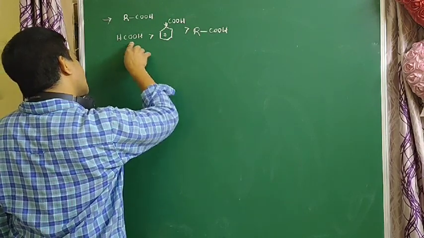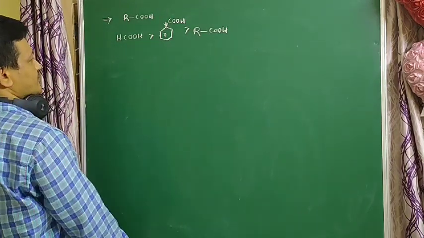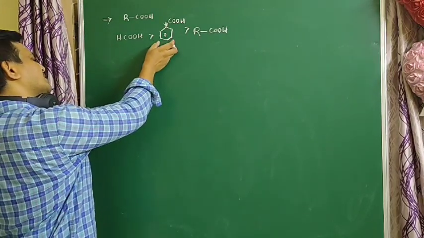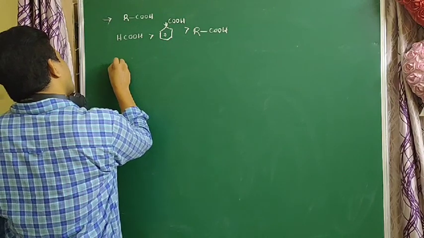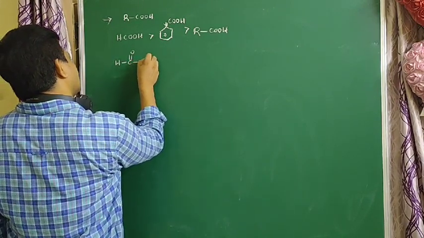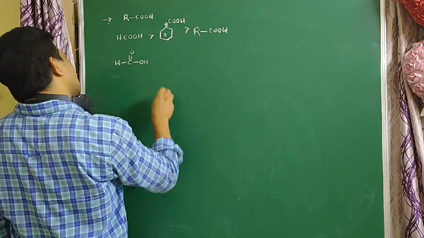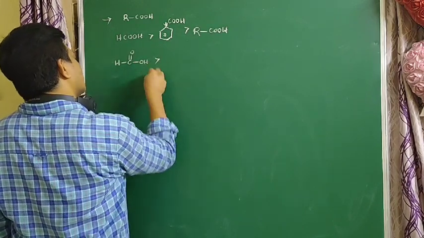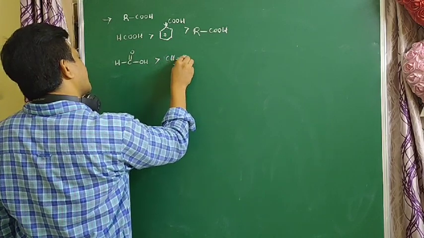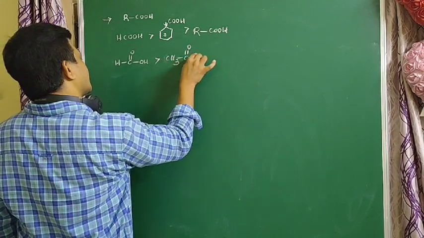Because it easily decomposes to give H plus ions. Its Ka value is higher than these acids. So formic acid is more acidic than acetic acid, and benzoic acid is more acidic than acetic acid.